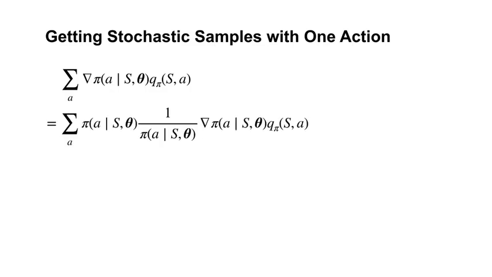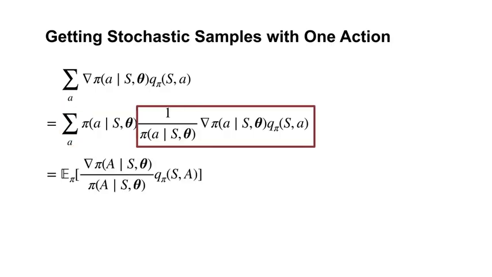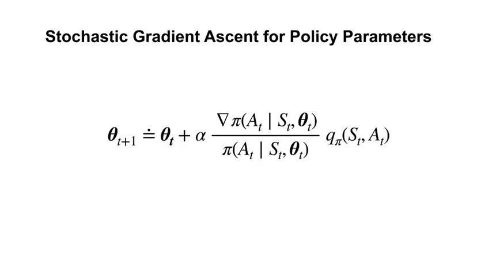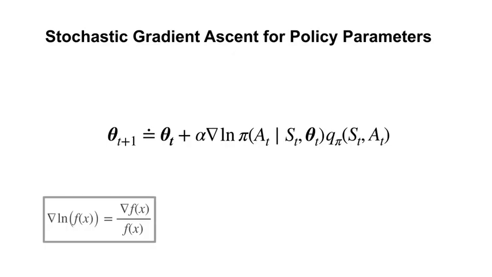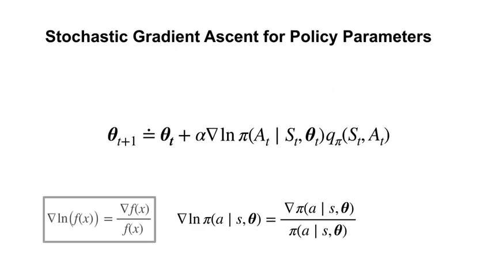It turns out this is an easy problem to solve. To get a weighted sum corresponding to an expectation, we can just multiply and divide by pi of a given s. Now we have an expectation over actions drawn from pi for this term. The new stochastic gradient ascent update now looks like this. As an aside, it is common to rewrite this gradient as the gradient of the natural logarithm of pi. This is based on a formula from calculus for the gradient of a logarithm. Using this rule, we get that the gradient of ln pi equals the gradient of pi over pi. So this update is equivalent to what we started with.